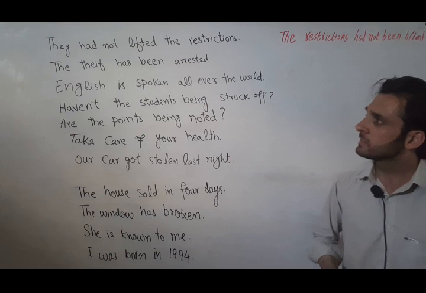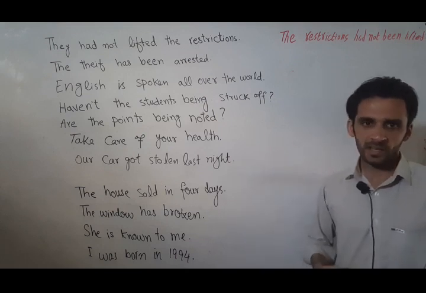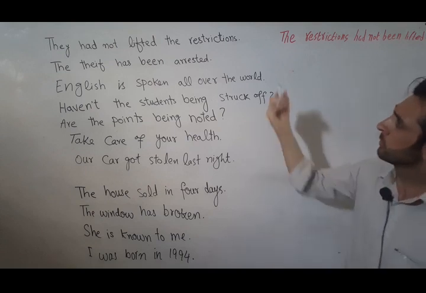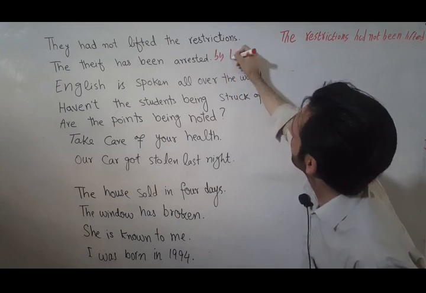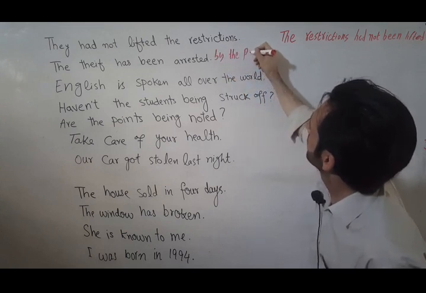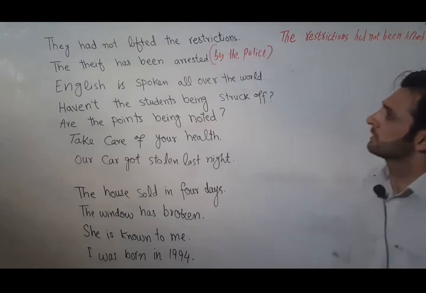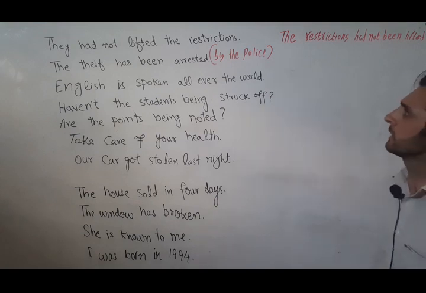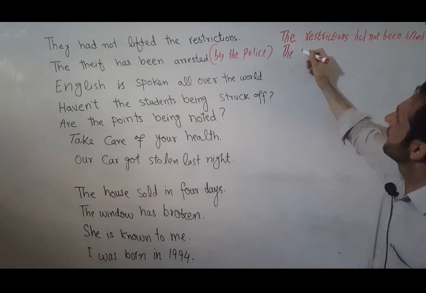Now while changing such sentences where we don't have the agent mentioned, we can put the agent or we can suppose the agent. As here it is understood that this action is done by the police. So now changing this passive sentence into active is easy. We can say that the positions will be exchanged.